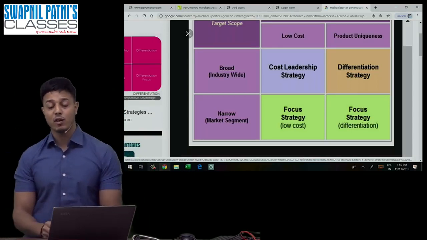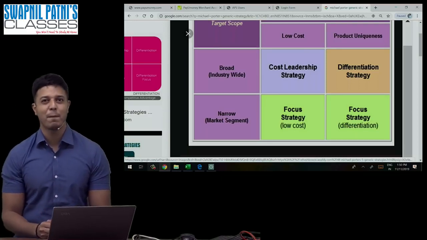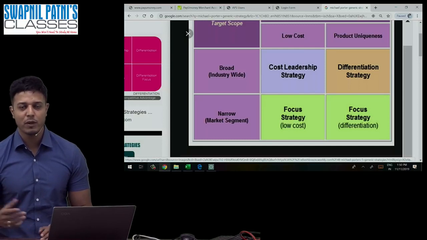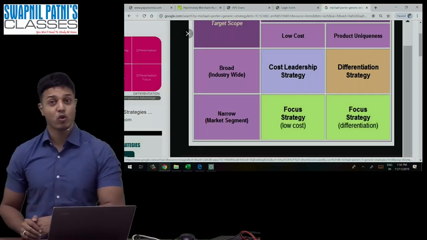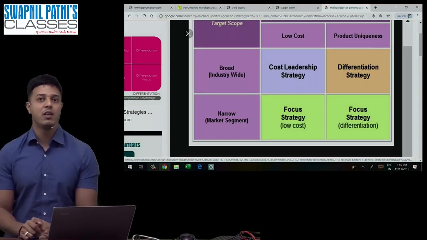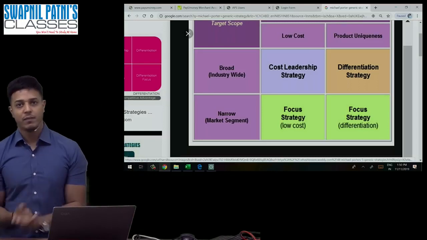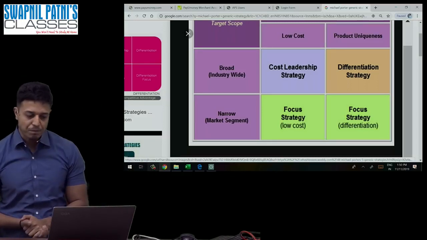So what is the cost and differentiation, guys? Let's understand. Royal Enfield differentiation, the product is so different. That's why people buy the Royal Enfield. I don't have to talk much about Royal Enfield because everybody is aware of it. People are attracted towards it, not by cost, not by reducing cost, but the product is having something different. The look is absolutely different from others.